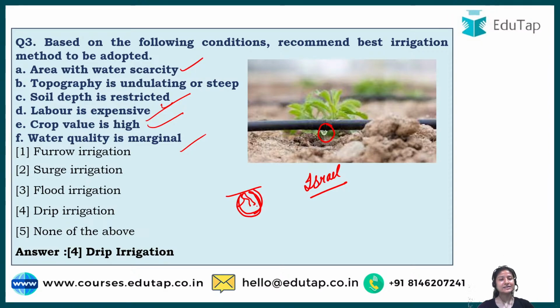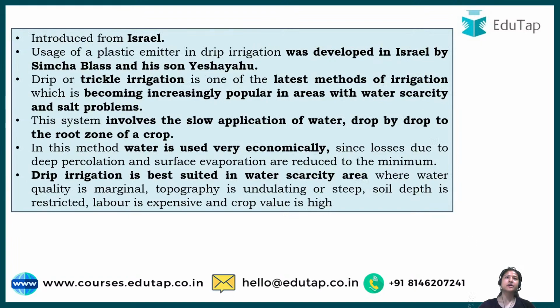So it is easier for the roots to absorb water, because in other conditions, when you provide water to the field, most of the water percolates down, it infiltrates due to gravity, and a lesser amount is left for the root zone. But that is fine when we have abundant water in that place. If there is scarcity of water, we have to go for a more sustainable method.